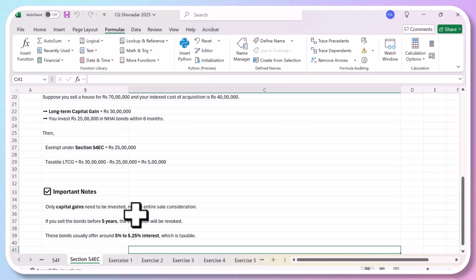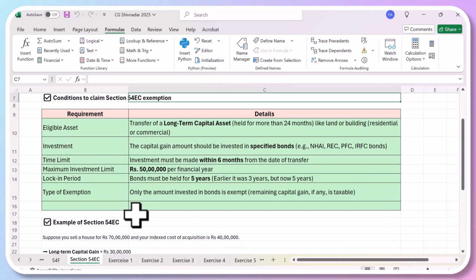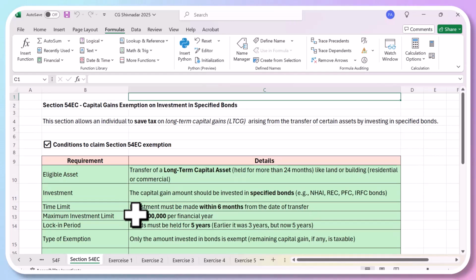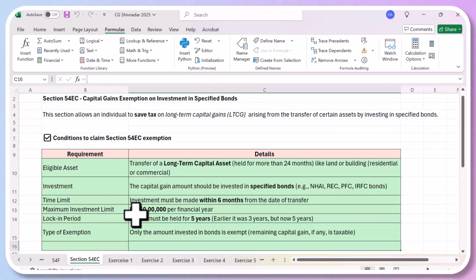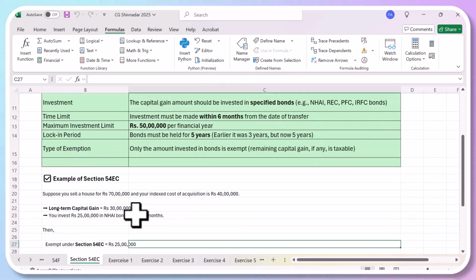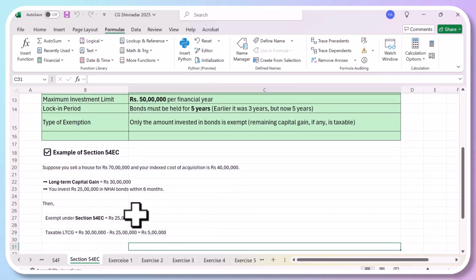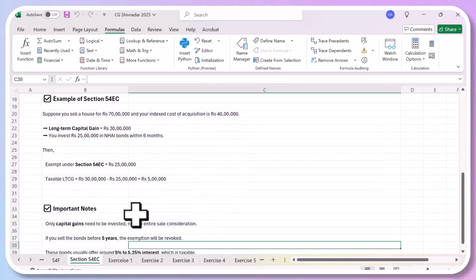And there is a lock-in period of 5 years in this bond. To summarize, if you want to save tax, you can invest in bonds. The maximum amount you can invest is 50 lakhs, and the maximum time period within which you can invest is 6 months from the date of sale of the asset. There is a lock-in period of 5 years, and it carries an interest rate of almost 5% currently, but keeps changing. And then it is taxable every year.